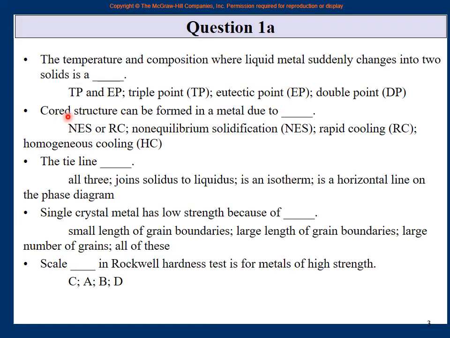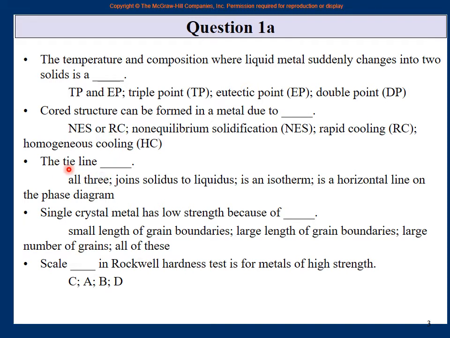Second, core structure can be formed in a metal due to what? Right? We asked you in different places during the lectures also. So non-equilibrium solidification, NES, rapid cooling, RC, homogeneous cooling, HC. So if you remember, homogeneous cooling gives you the normal homogeneous structure. Cores are formed because of non-equilibrium solidification. This is the general name, non-equilibrium solidification. But this especially happens when the cooling is very rapid. So this and this together are the answer. Therefore, NES or RC is the correct answer.